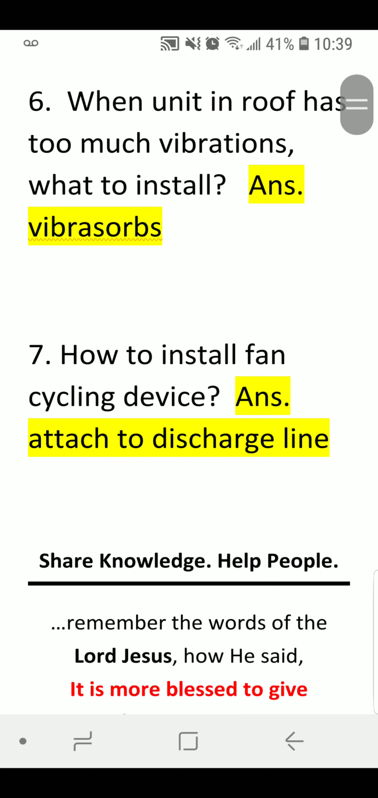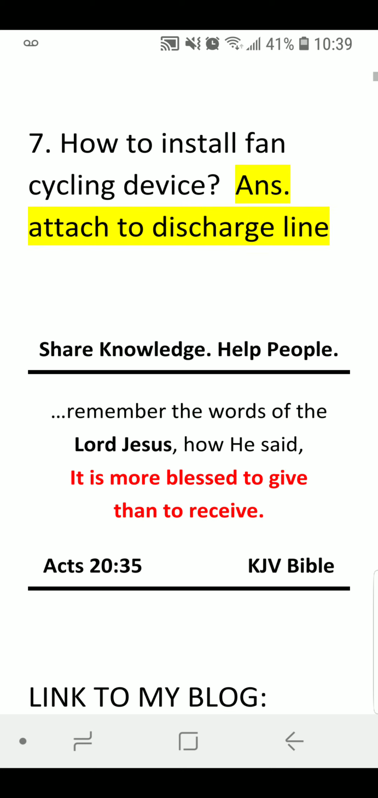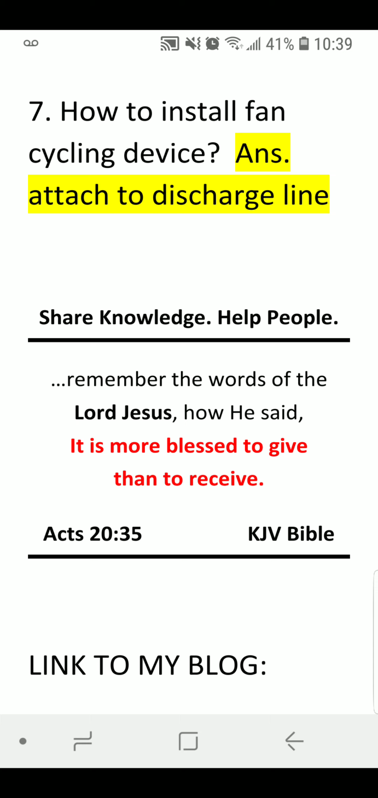Number 6. When unit on roof has too much vibration, what to install? Answer: vibrasorbs, for absorbing vibrations. Number 7. How to install fan cycling device? Answer: attached to discharge line.